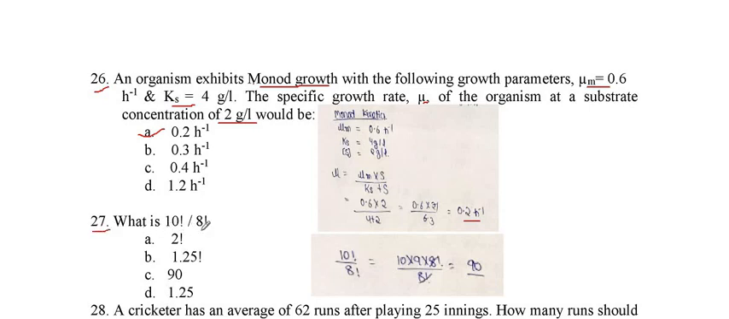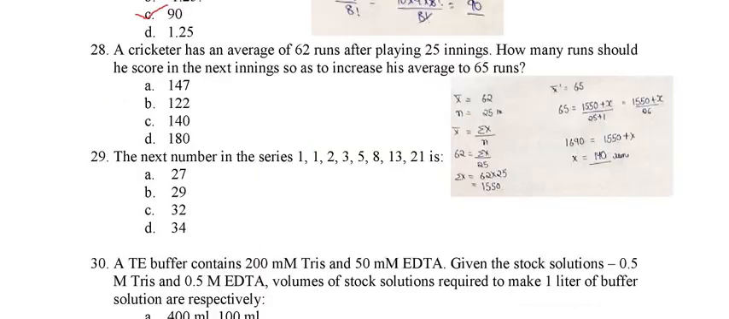What is 10 factorial divided by 8 factorial? So 10 factorial is 10 into 9 into 8 factorial, because in factorial we decrease one number and multiply with the previous one. The 8 factorial is also present in the denominator, so we just cancel out the 8 factorial. Then we multiply 10 into 9, so 90 is the answer. So option C is the right one. We will see the next question.